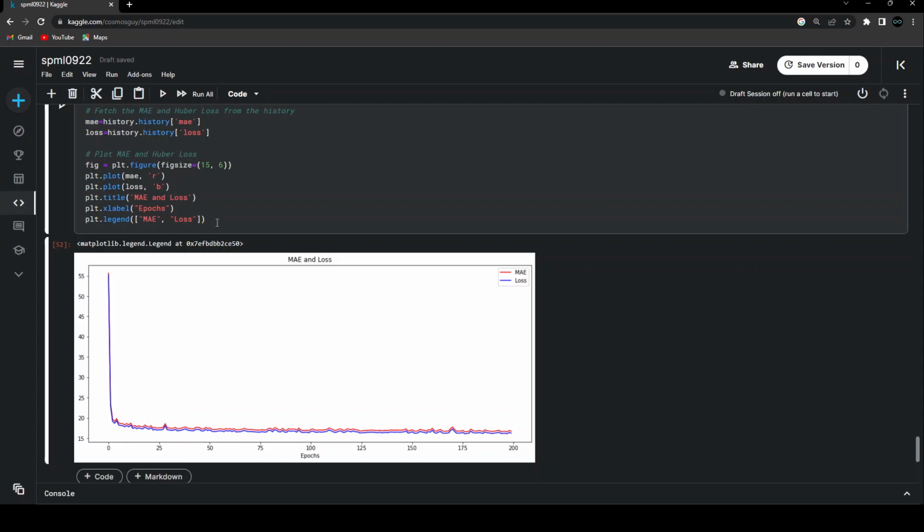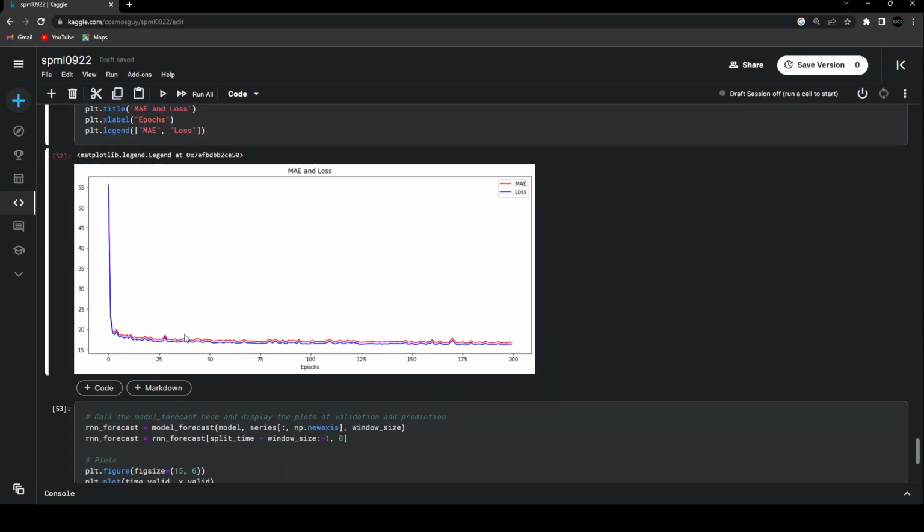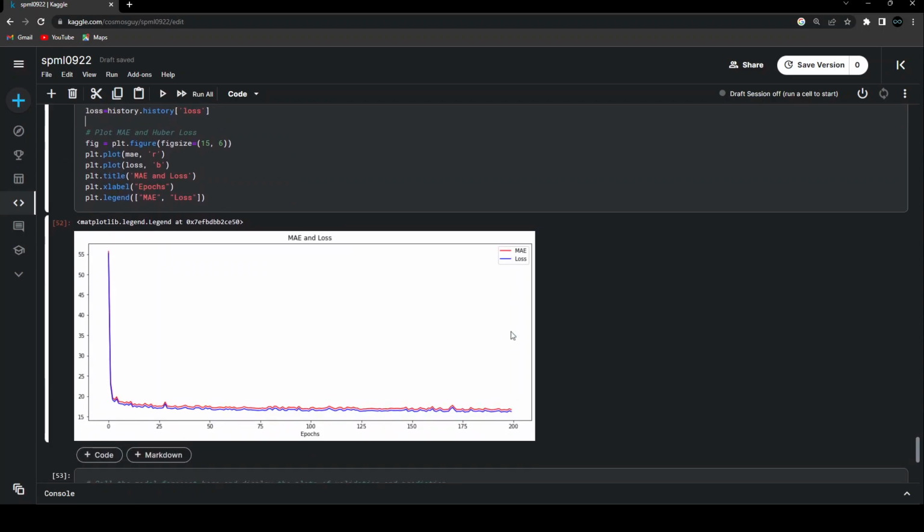and then simply going ahead and plotting them together like this. We can see some kind of bumps over here and there, but it's pretty much normal for the real-time data that we are having. But if you want to go ahead and try one step further, try to smoothen it out by changing different parameters that we had created earlier.